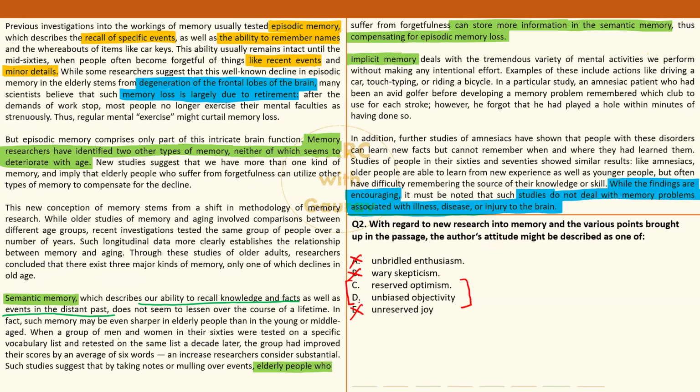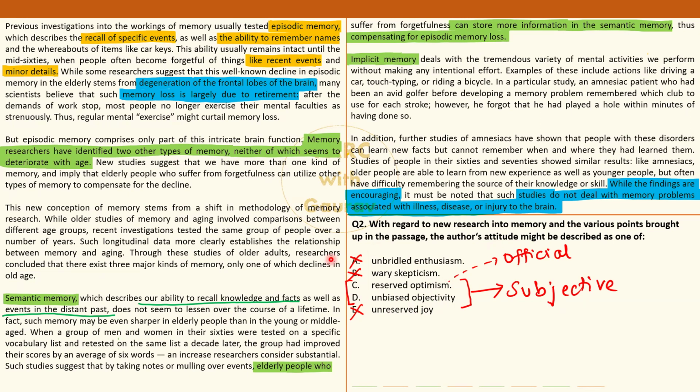Now these two are very close, in the sense that it all depends on your outlook. This is pretty subjective. How does it feel to you? For example, whoever set this question, that person has given option C as the official answer. But according to me, I would go with option D only, unbiased objectivity, because the author is very straightforward. He is relaying facts before us and nothing else. Nowhere has he conveyed his mood, his enthusiasm, happiness, sadness, anything. So that is why I find this a bit problematic.